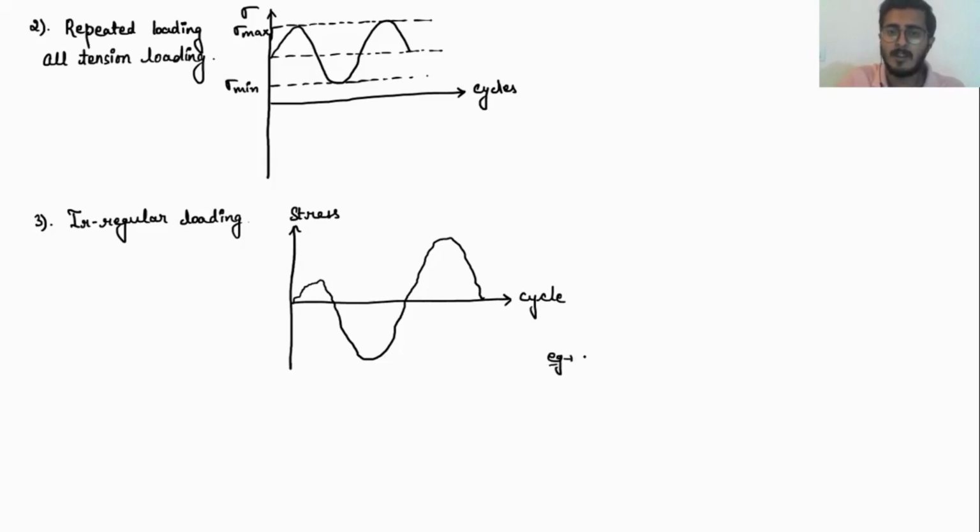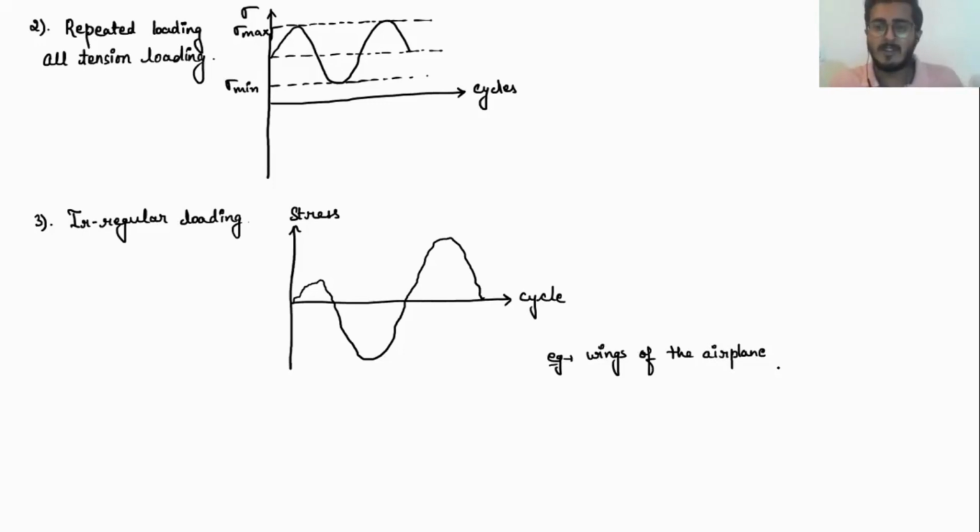For example, the wings of an airplane experience irregular load. How they experience this irregular loading is what we need to understand.